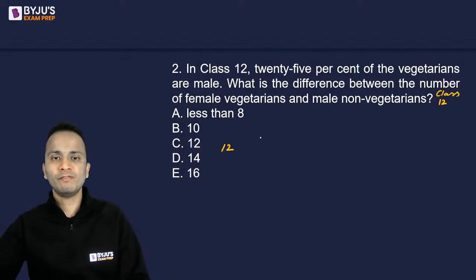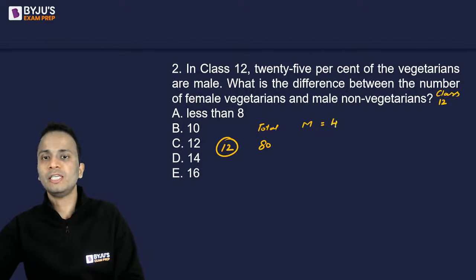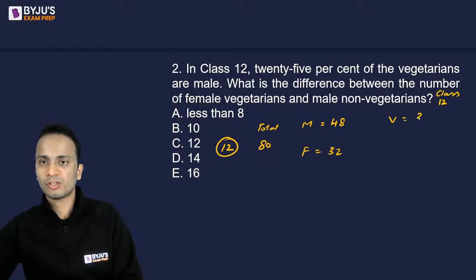So class 12, total number of students is 80. Total number of males was 48. Number of females was 32. Number of vegetarians was 32 and number of non-vegetarians was 48.